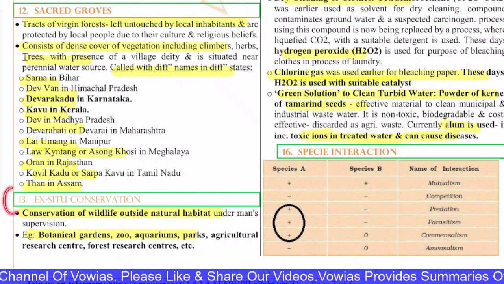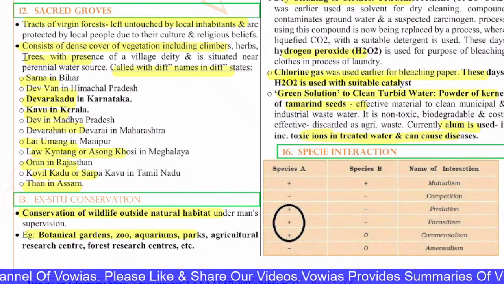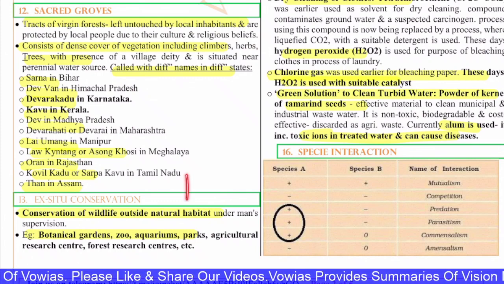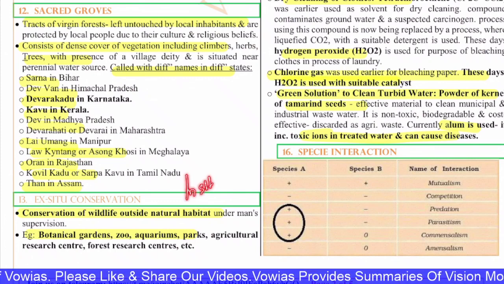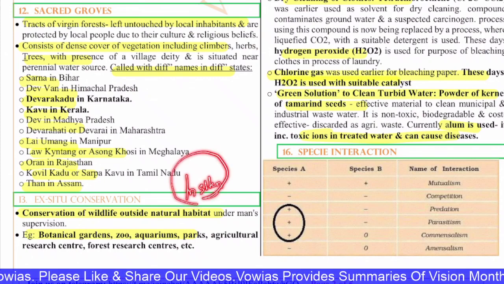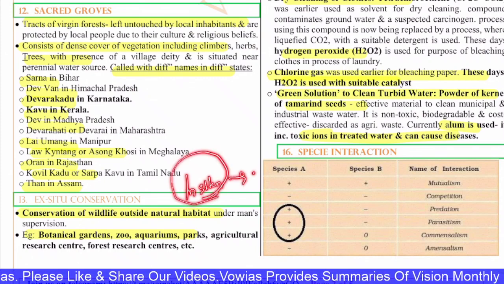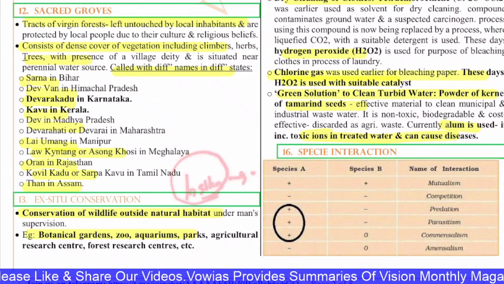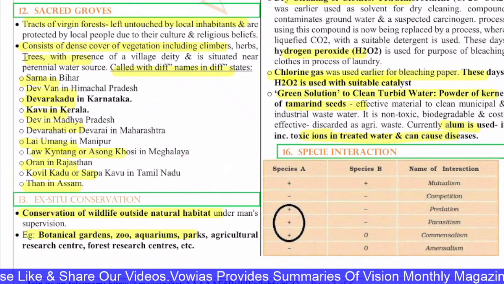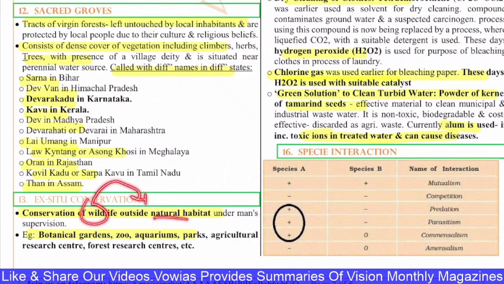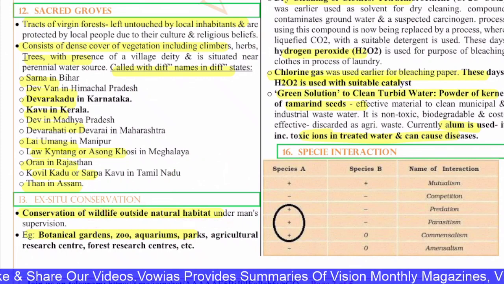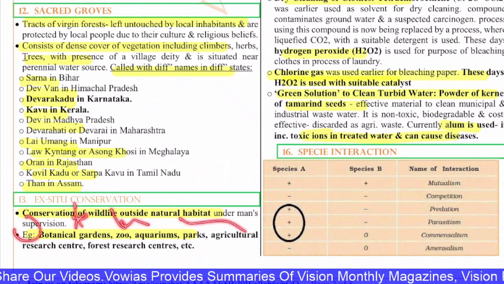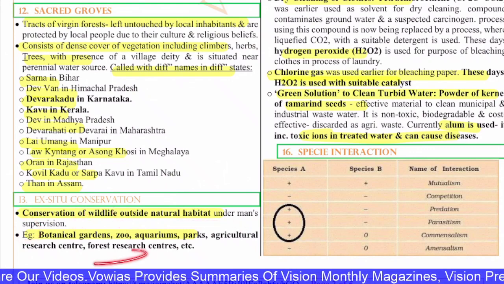Next, the 13th question is with regard to ex situ conservation. There are two types of conservation, in situ and ex situ. In situ is nothing but conservation of the species in that area itself, that means where the species originally is located. But ex situ conservation is conservation of wildlife outside the natural habitat under man's supervision. Examples: botanical gardens, zoos, aquariums, parks, agricultural research centers, forest research centers, etc.